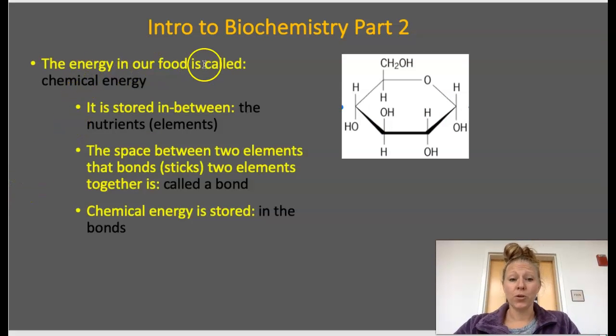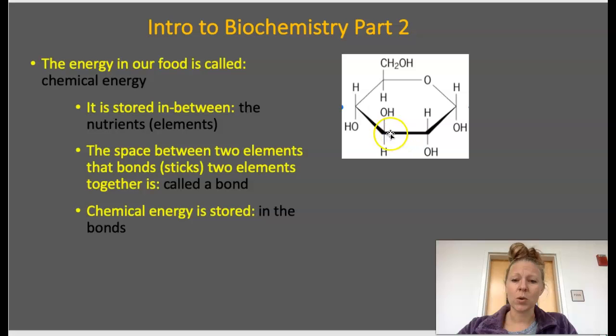The energy in our food, the stuff that we eat, is called chemical energy. And it's stored between the nutrients or the elements. So here we have a molecule or a chemical. This is a glucose molecule. Remember that glucose is a sugar. It's a very important sugar. And so here we have a hydrogen, and we have an oxygen, and we have another oxygen. And we actually have a carbon here, but it doesn't show us that. And so where is energy in this molecule? Because all I see is elements here, right? I see a hydrogen, I see an oxygen, I see a hydrogen. Those are all nutrients. Those are all elements. That's matter. Where's the energy?